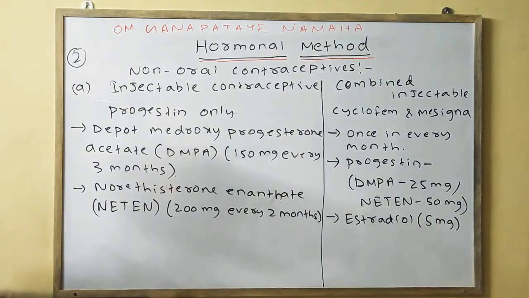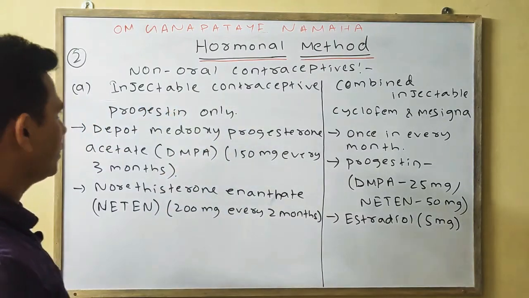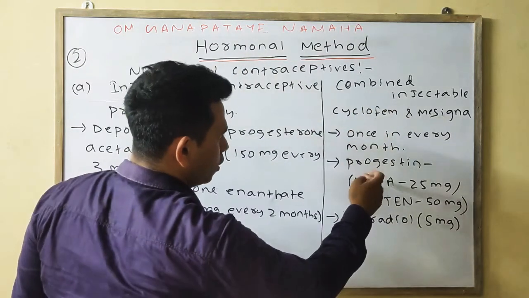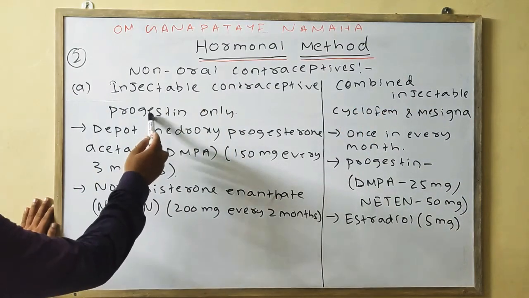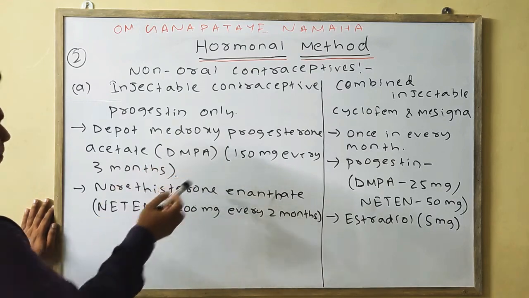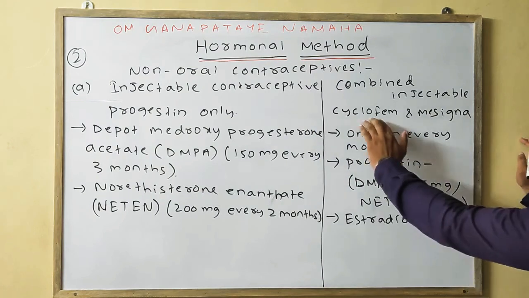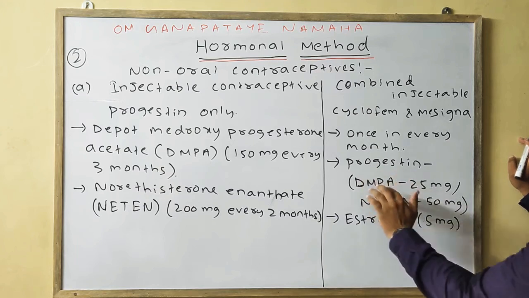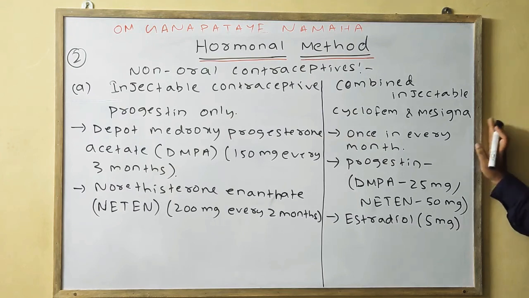Okay, so this is all about your non-oral contraceptives. First we have discussed the injectable, which has 2 types. One consists of the progestin only, other one consists of both progestin and the estrogen, such as the combined injectable. For progestin, there are two compounds such as DMPA and NET-EN, and the combined injectables such as Cyclofem and Mesigyna, which consist of both progestin and estradiol. Progestin means DMPA or NET-EN, and the estrogen means estradiol. Okay, please note down.